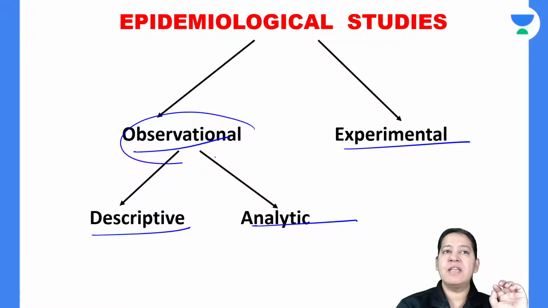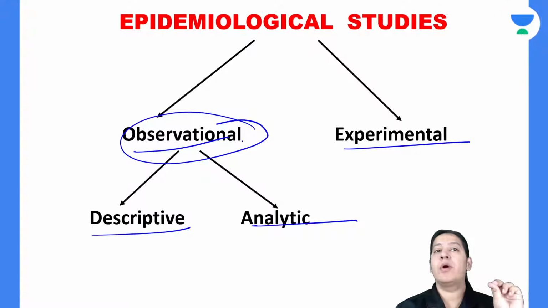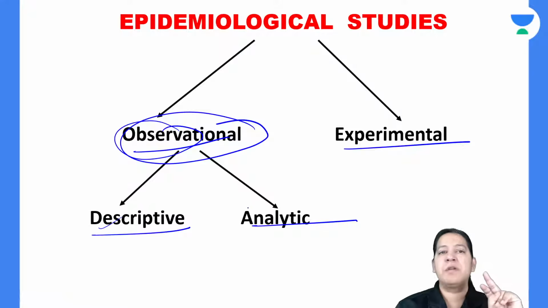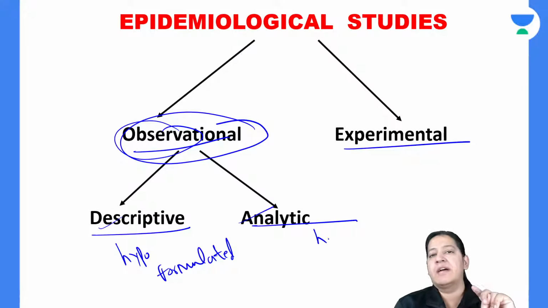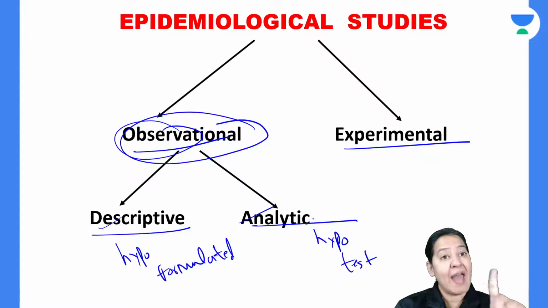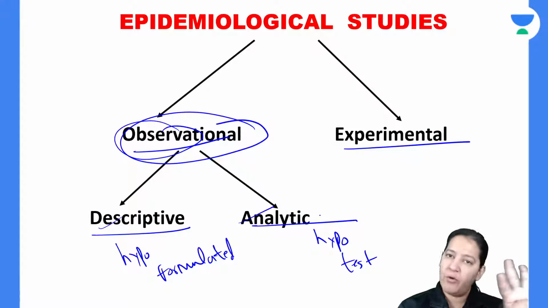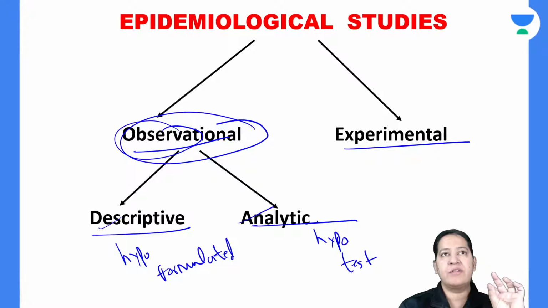In an observational study, the investigator, the epidemiologist, will not intervene in the natural course of the disease and will only observe the situation closely. It is of 2 types: descriptive and analytic. In descriptive, the hypothesis is formulated, it is framed. And in analytic, the hypothesis is tested. So today I will teach you analytic studies. There are 4 types of analytic studies, but basically we will concentrate on 2: case control and cohort, and how to test the hypothesis.